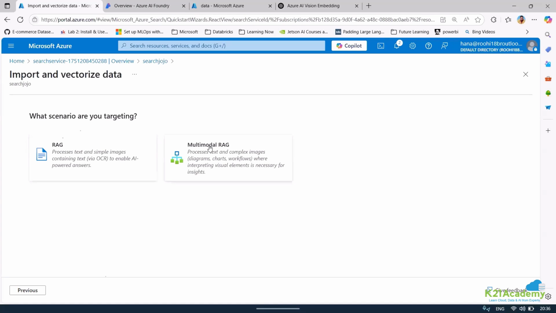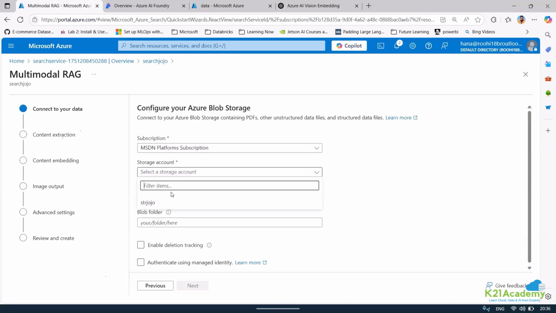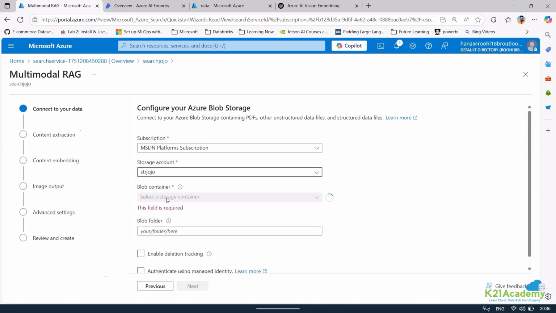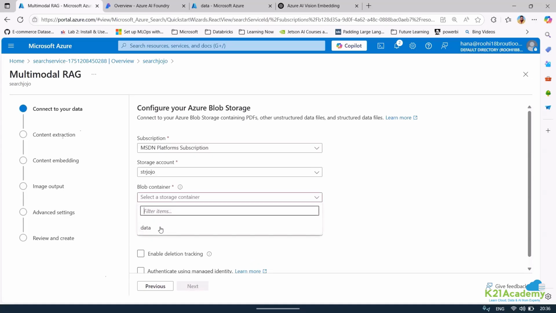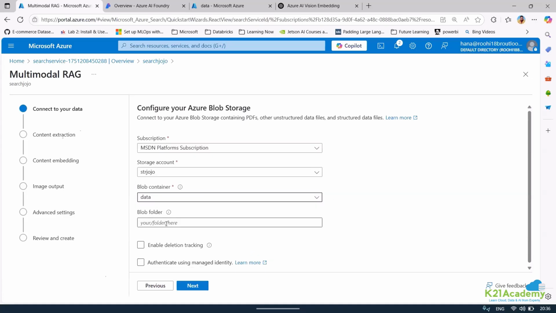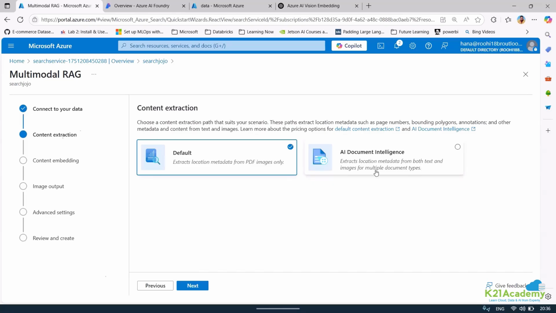So if you want to enable multimodal RAG, you can come here. You can select an account. You can select a storage. Okay, so you can select a blob storage. If you want to give a partition, you can do that. Let me just click on next. But I was also not aware of it.